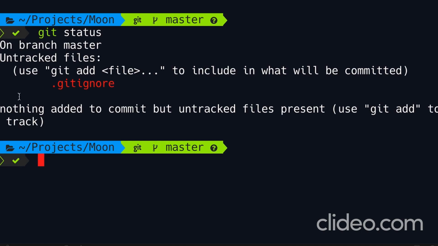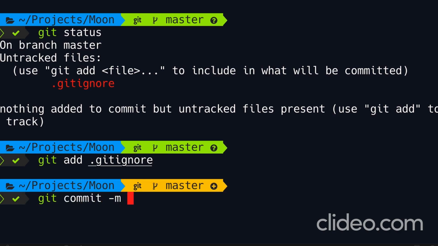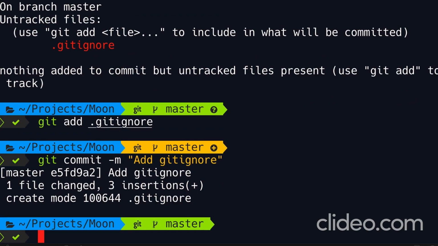Instead, it says we have a new file called .gitignore. So let's add this file to the staging area and then commit our code. So add .gitignore. This is how we can ignore files and directories in Git. Just remember, this only works if you haven't already included a file or a directory in your repository. In other words, if you accidentally include a file in your repository and then later add it to .gitignore, Git is not going to ignore that.